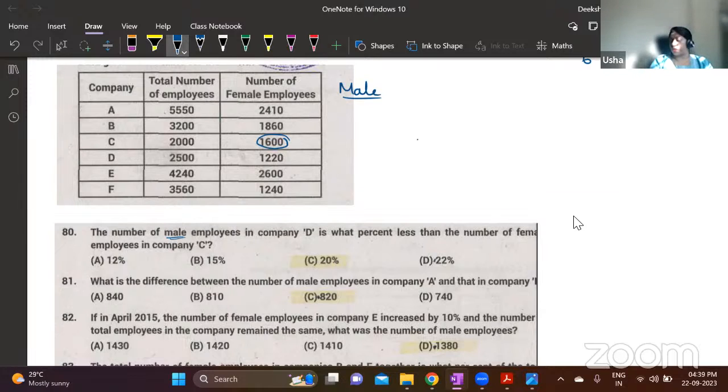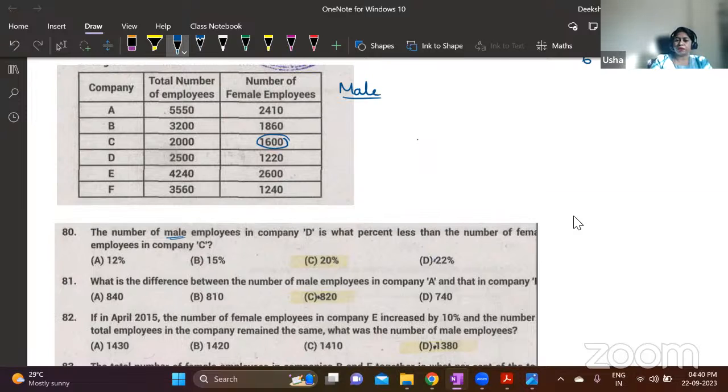Okay. See, I'm taking questions from the previous years. Okay, we'll solve that also. See here, I'll write the male employees. I will not write for all of this. Again here, how you will waste time is number of employees are there, female employees are given. You will try to write down, subtract each one and write down all the male employees. That will be a waste of time. Don't do that. You will need only those values that are required for solving the question. If it is required, you can do it. Otherwise, not necessary.